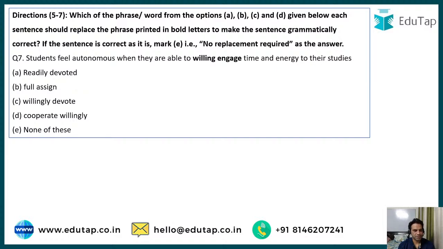Students feel autonomous when they are able to. Willing engage is wrong because willing is to be used as an adverb here. Readily devoted, no. Full assign, that's not right. Cooperate willingly, that doesn't make sense. So students feel autonomous when they are able to willingly devote time and energy to their studies. Very well done, guys. Very good, Kirti. Very good, Prerna, Anjali. Very well done, guys.